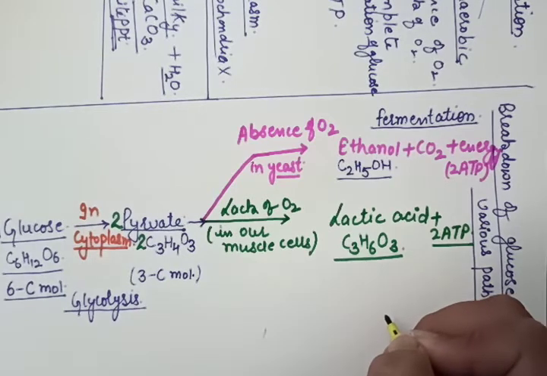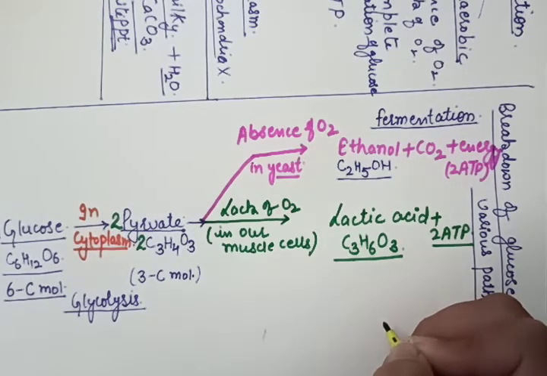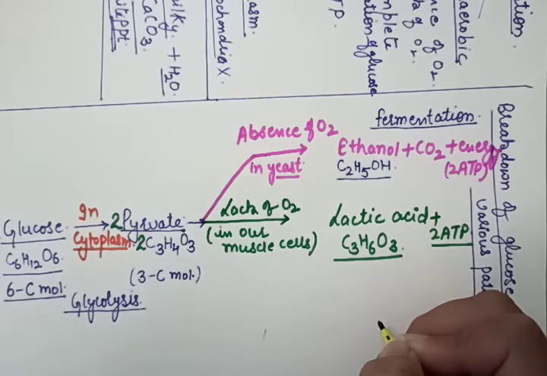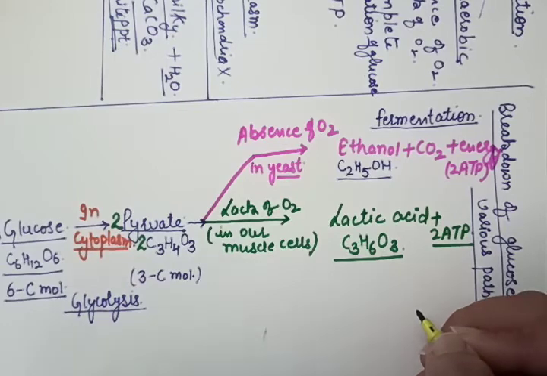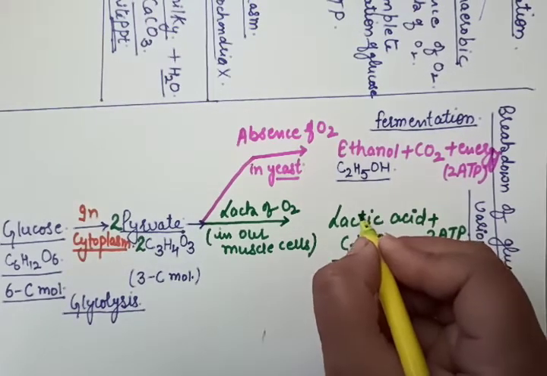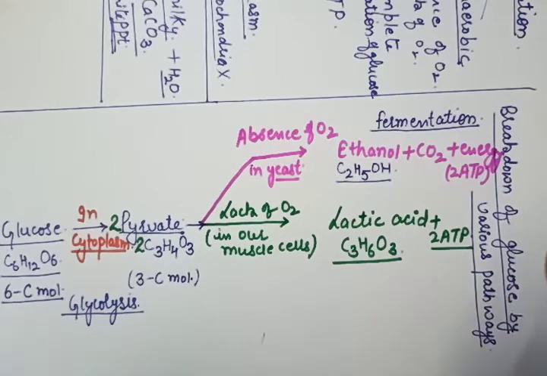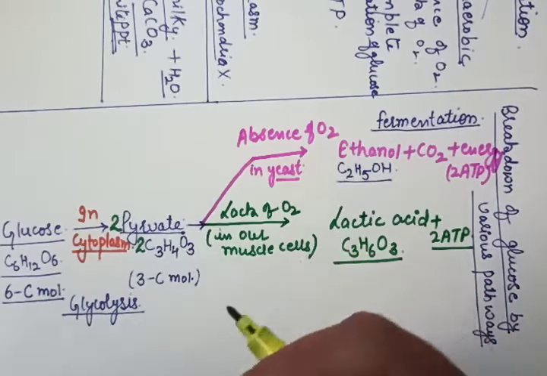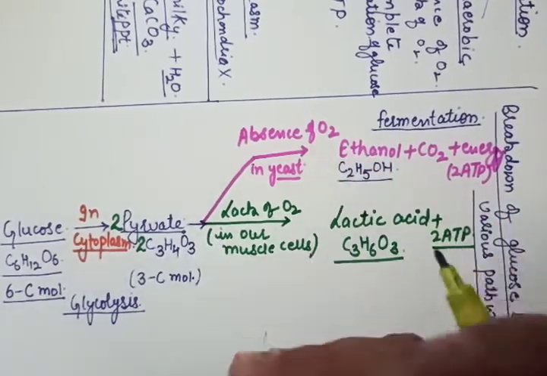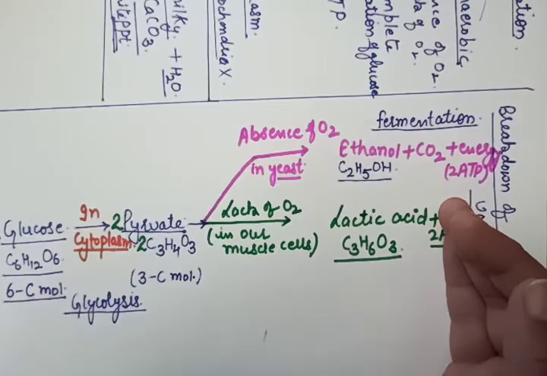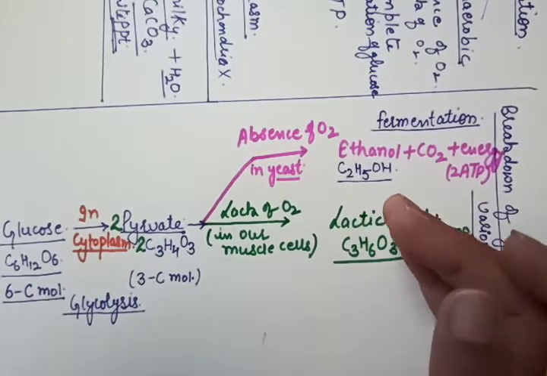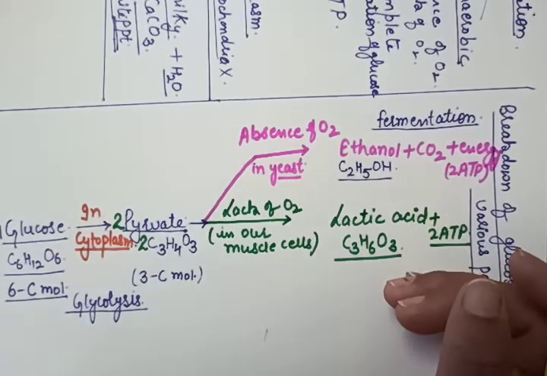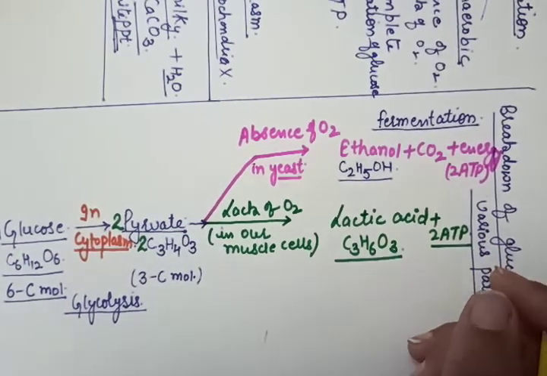Now what happens when we do heavy exercise, or after many days we do exercise? Our body, which was in relaxing mode, once we do some hard work or try to do more exercise or more physical activity, then there will be a shortage or lack of oxygen in our body, and we feel tired easily.